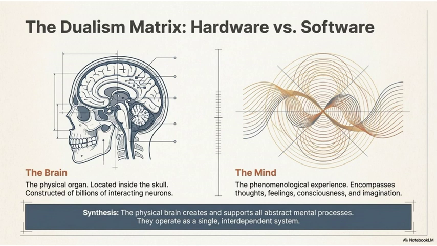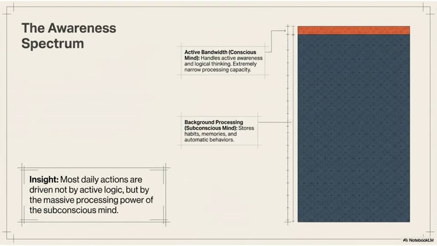3. The awareness spectrum. Here's a genuinely surprising insight. Most of what we do every day isn't driven by active logical thinking, it's driven by the subconscious. The conscious mind is like a narrow bandwidth. It handles active awareness and logical thinking, but it has extremely limited processing capacity. The subconscious mind runs in the background, storing habits, memories, and automatic behaviors, and doing the heavy lifting most of the time.